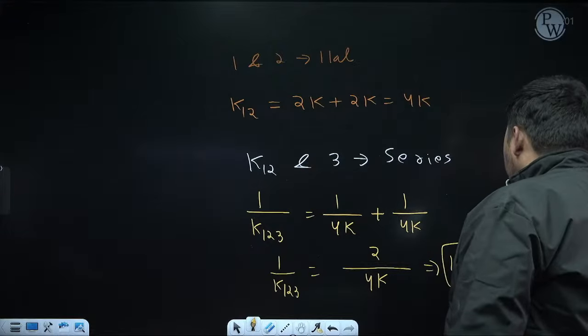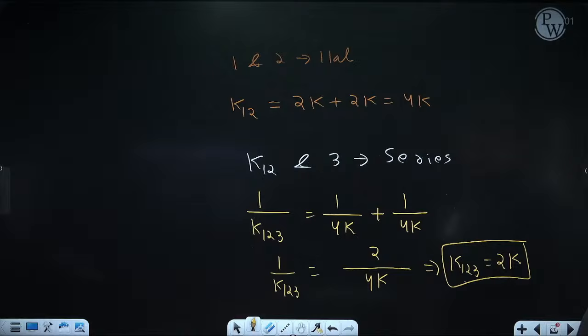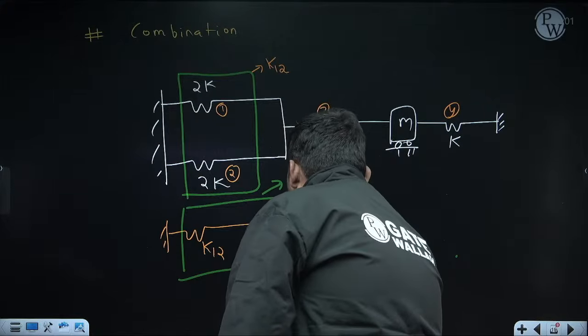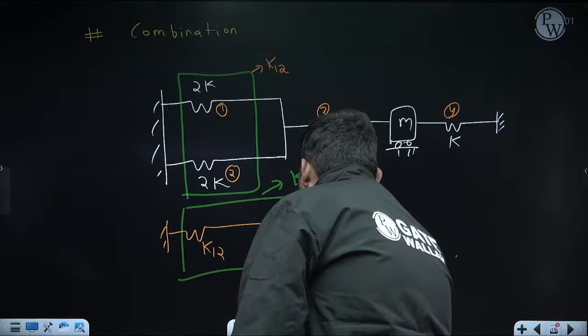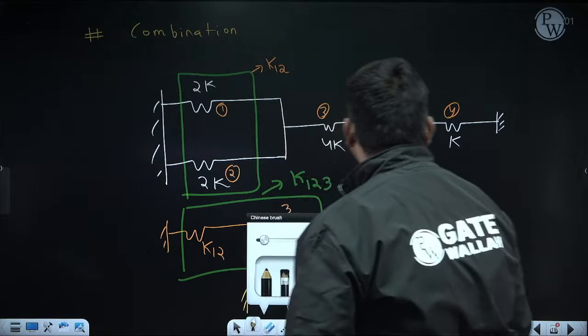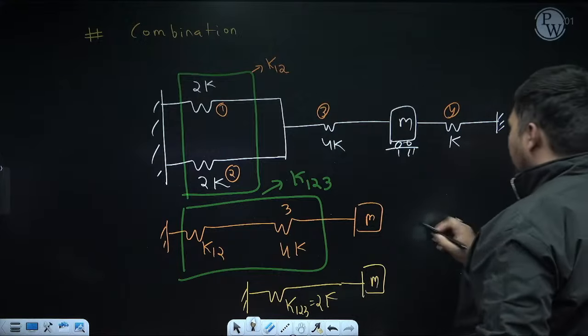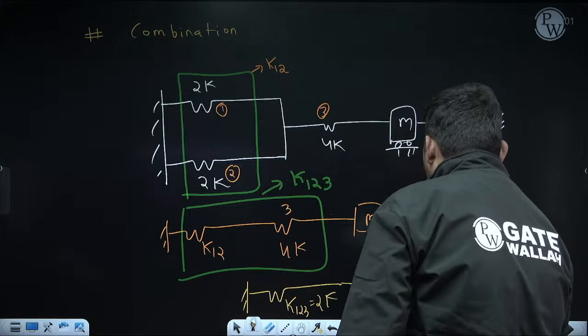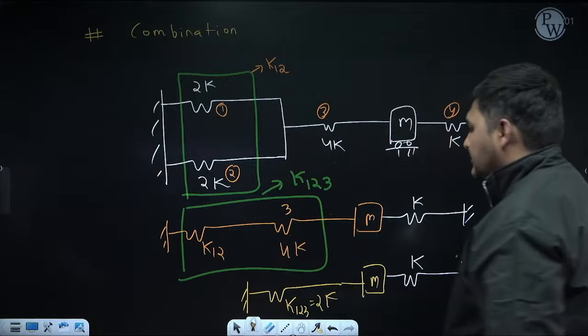Calculation is your partner. Yes. So we have calculated the equivalent stiffness of this side system, which is K123. It is equal to 2K. With this mass M is attached. Now, for this side, only one spring is attached, whose stiffness is K.